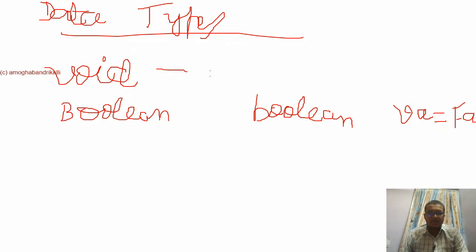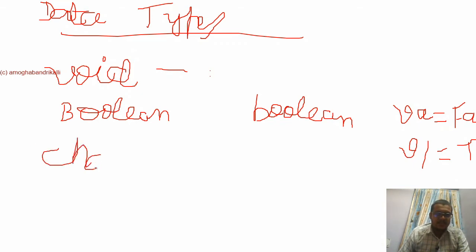In your programming, if you are using an if-else condition, you can directly use a Boolean variable here and assign it without checking a condition. For example, VA is false and V1 is true. Like this you can make it.